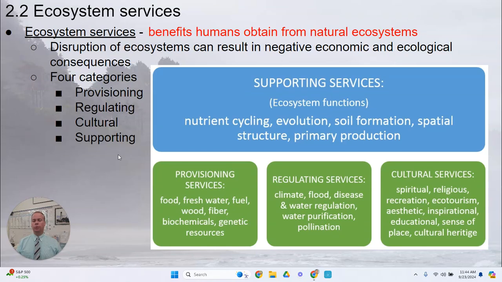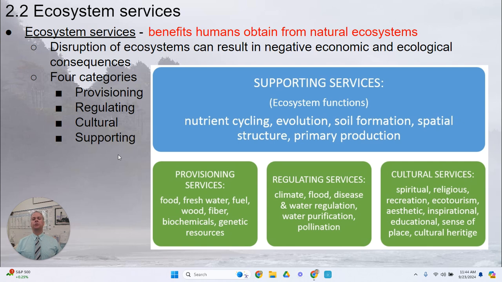In topic 2.2, we're going to focus on ecosystem services. These are benefits that humans can derive from the Earth's natural ecosystems. And if humans alter natural ecosystems, this can result in the diminishing of these ecosystem services.